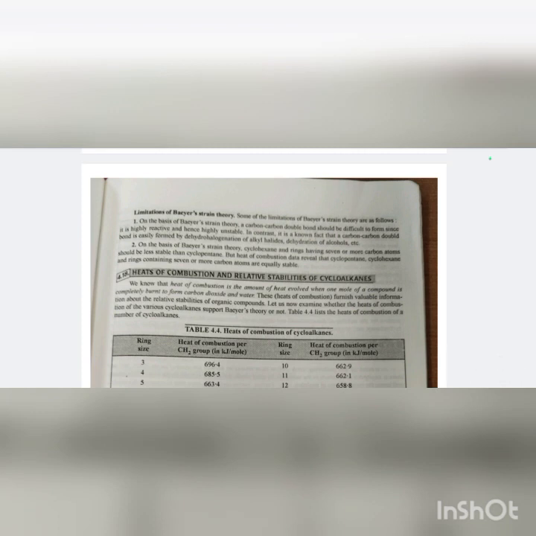Next, we will do the limitations of Baeyer strain theory. Some of the limitations of the Baeyer strain theory are as follows. On the basis of Baeyer strain theory, a carbon-carbon double bond should be difficult to form since it is highly reactive and highly unstable.